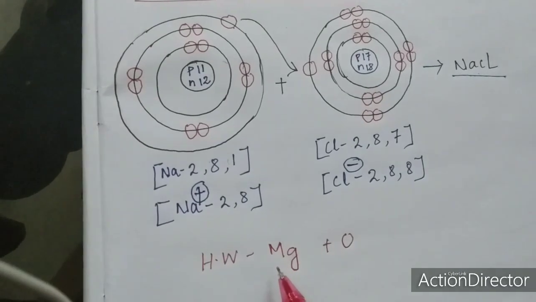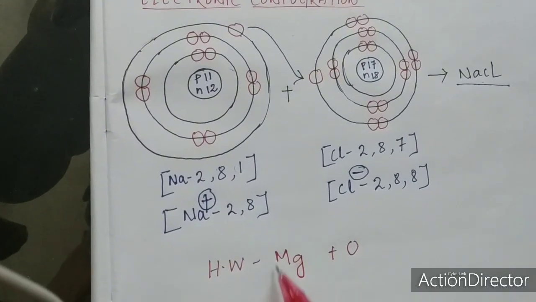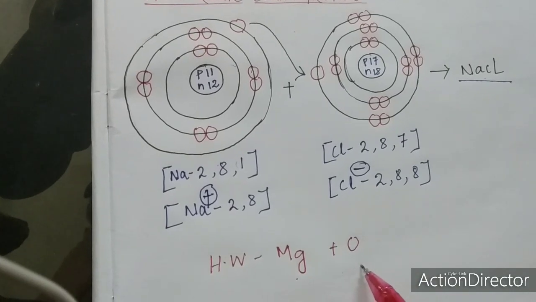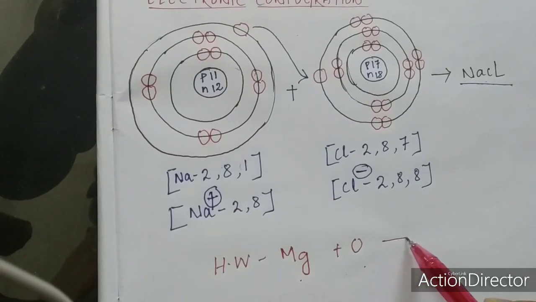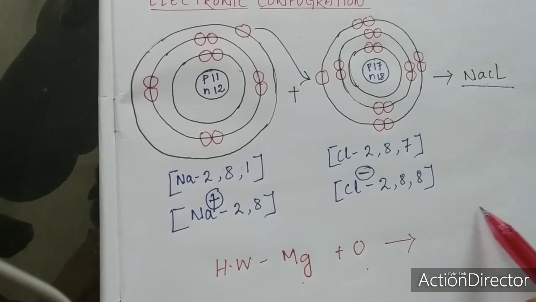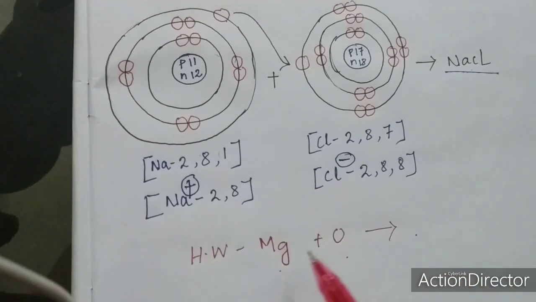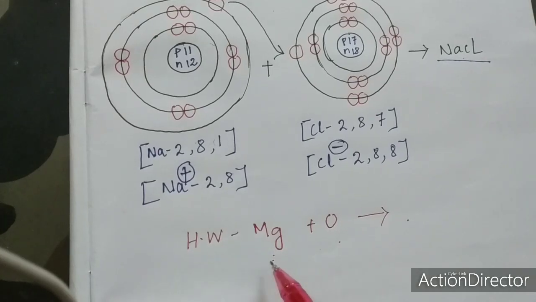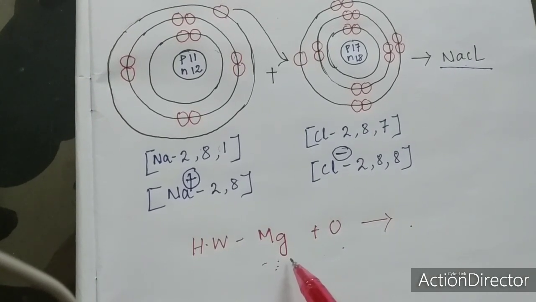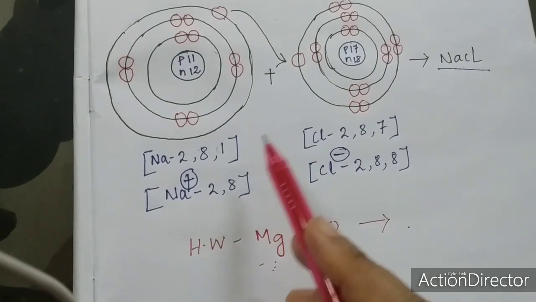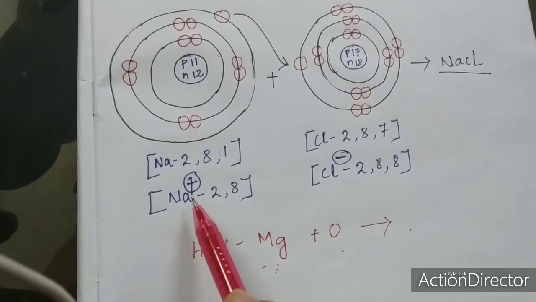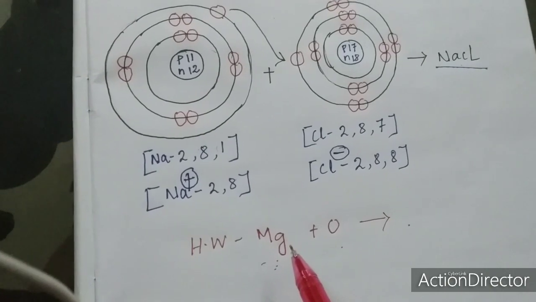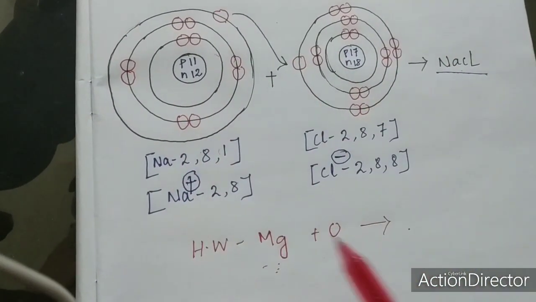You have to do the electronic configuration for magnesium and for oxygen, then you can find out what product will be formed. You also have to find the new electronic configuration. You can write the earlier electronic configuration, and after the transfer of electrons, write the new electronic configuration. Just try it on your own, so that you have a clear idea about this topic.